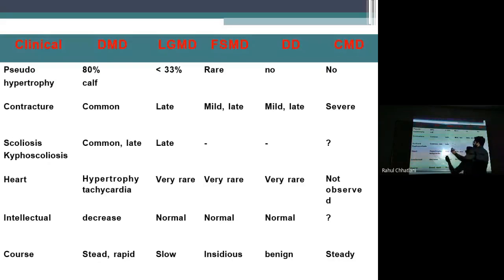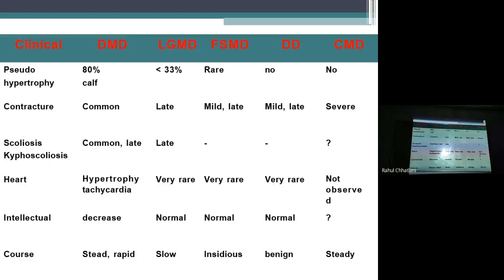Pseudo hypertrophy will be present in the calf muscle in 80% of DMD and 33% of LGMD. Facioscapulohumeral is rare. Congenital and distal will never have calf muscle pseudo hypertrophy. Contractures are common only in DMD. Scoliosis is common again only in DMD and LGMD. Heart involvement is there only in DMD, and to some extent in other diseases we have discussed, but not in LGMD, FSMD, BD, or CMD.